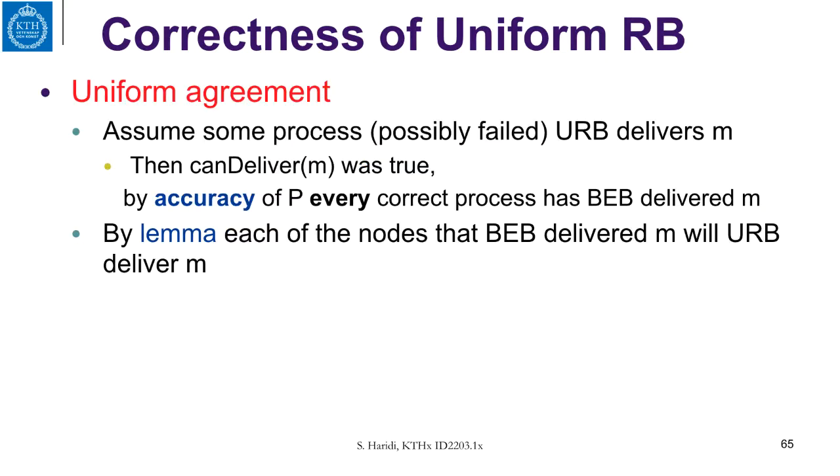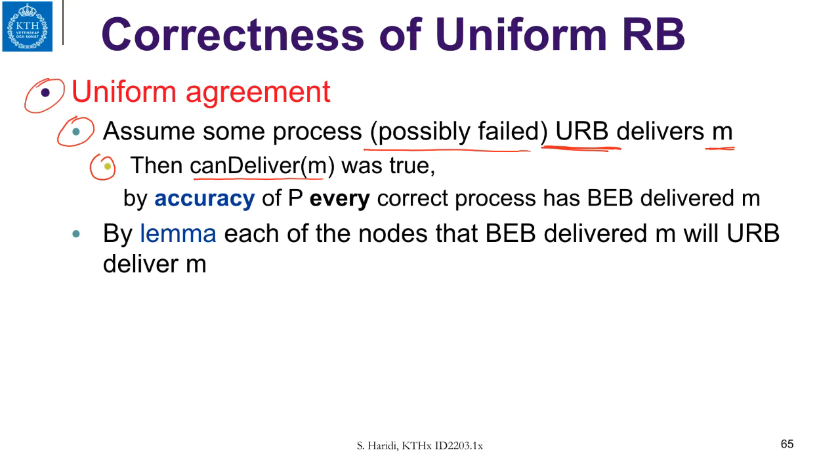Now let us look at the uniform agreement property, which says if a process delivers, all correct processes will deliver. So let's assume that some process which has possibly failed uniformly delivers the message M. And what does that mean? It means that can deliver M was true, and can deliver M is true when it got acknowledgement for that message from all correct processes.